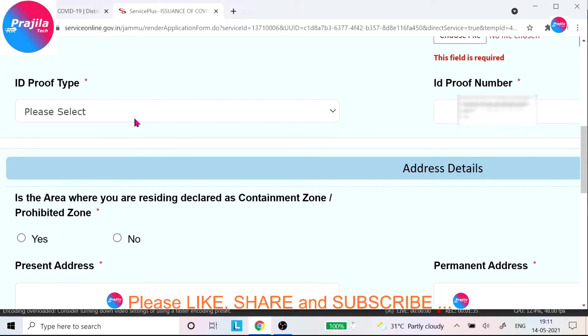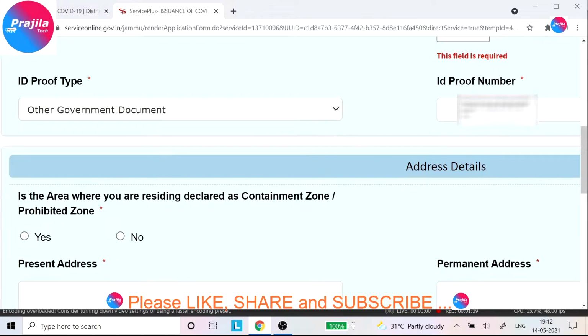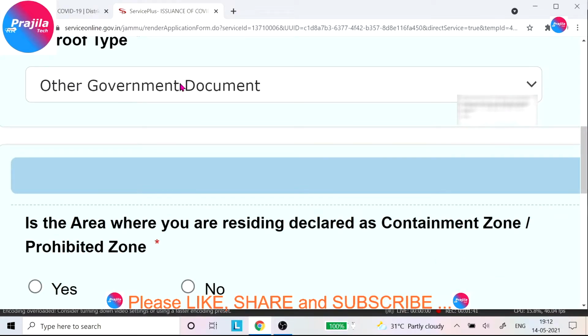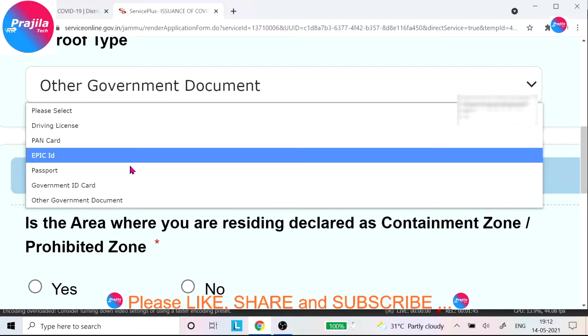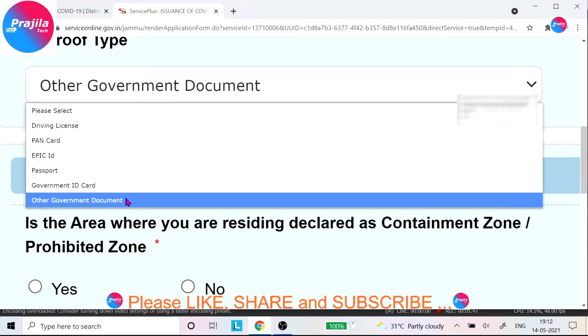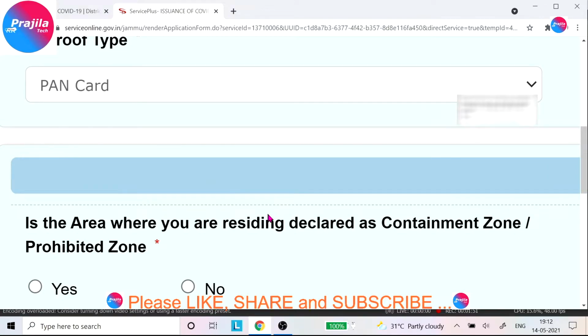Okay, after that there is an ID proof type. You have driving license, PAN card, EPIC, that means election ID card. I will show you what options are available: PAN card, EPIC, passport, government ID card and other government document. Any of these can be uploaded as an ID proof.